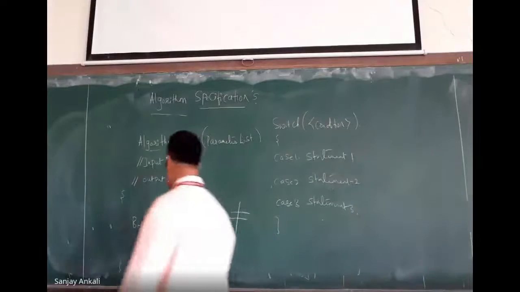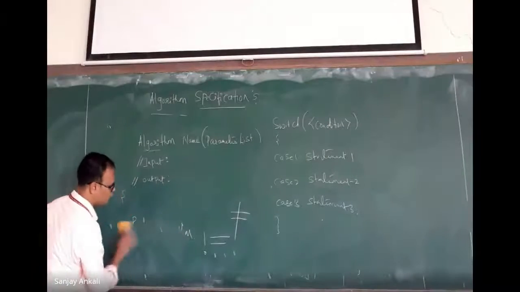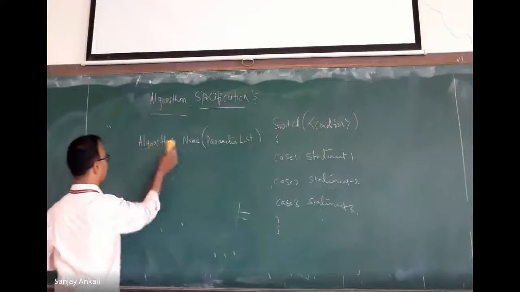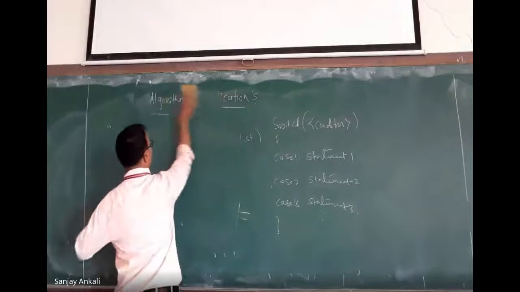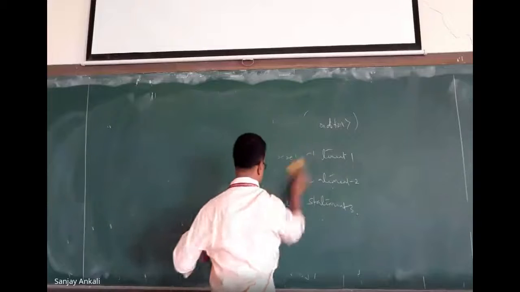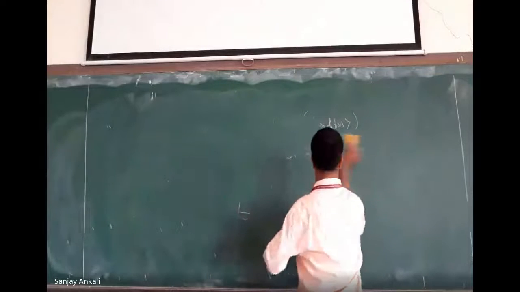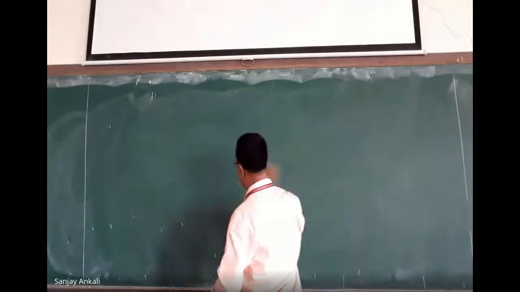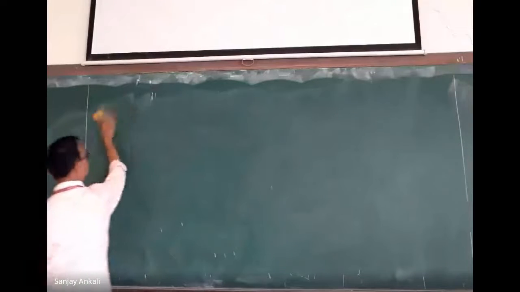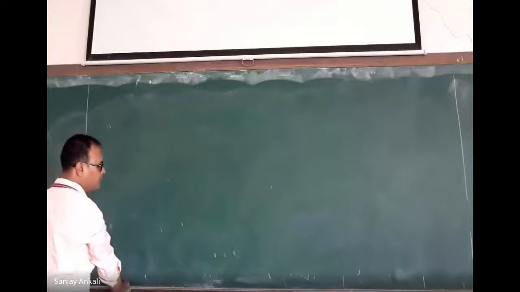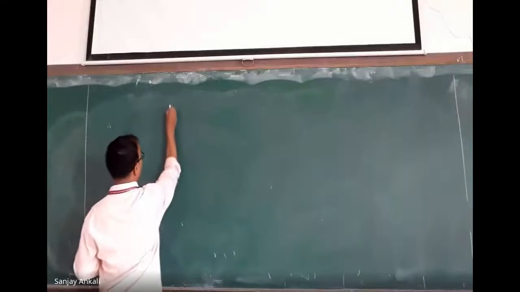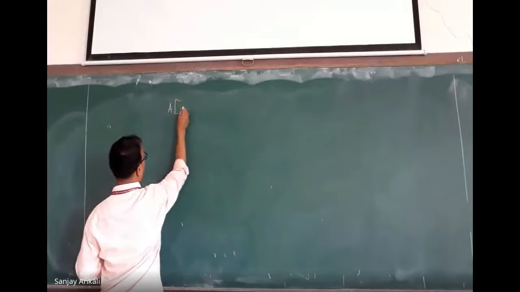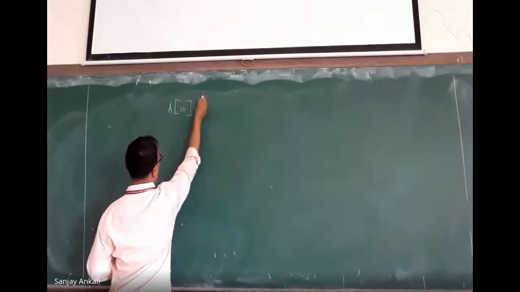Now, list means what? Tell me. What is a list? A list is an array, a simple array. Before we do that, we will take one example. Just assume that we have an array A of 10.